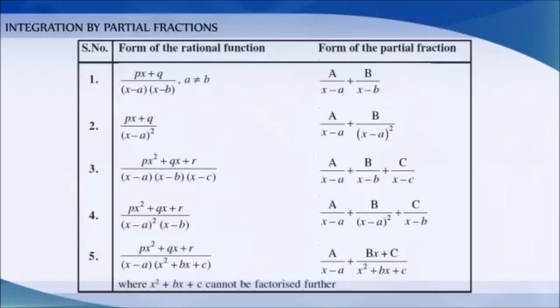In this table, A, B, C and D are real numbers to be determined suitably.